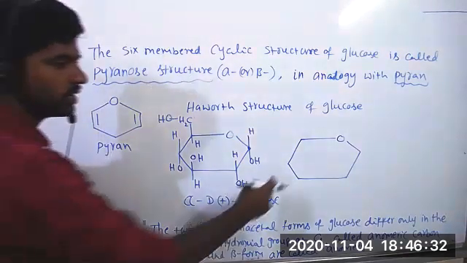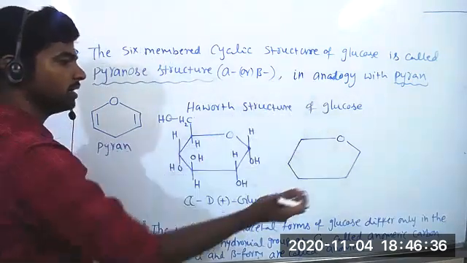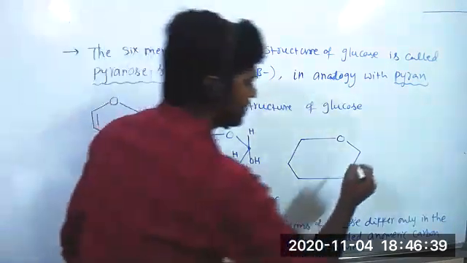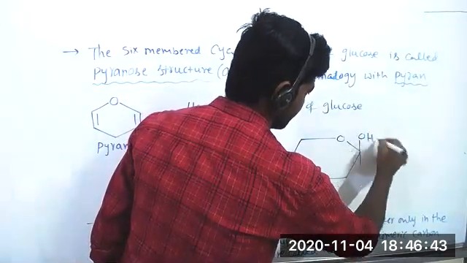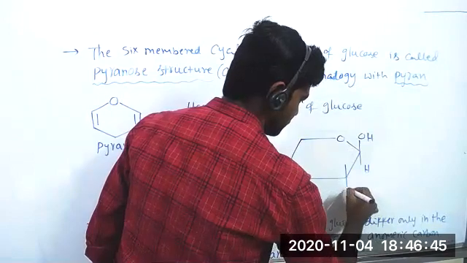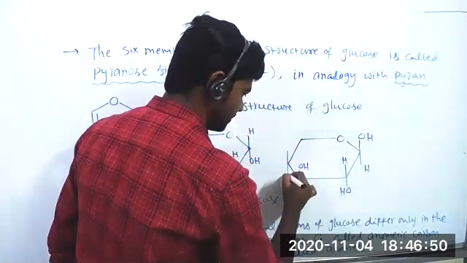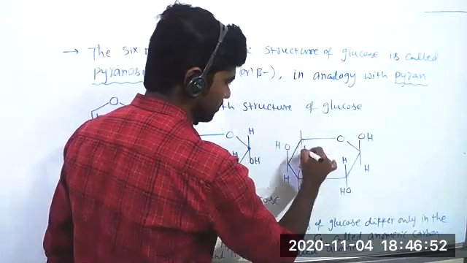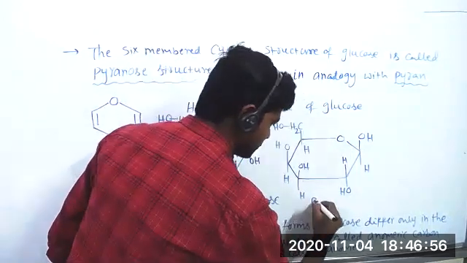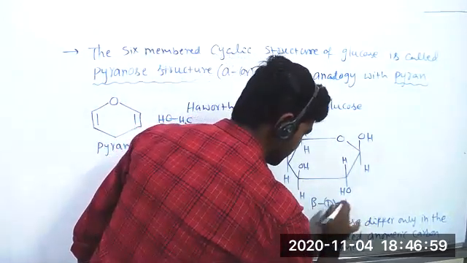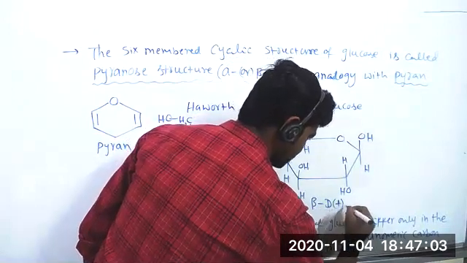In beta D glucose, just at the first carbon we change the configuration. OH is written up, hydrogen is written down. Everything else is the same. OH up, H down, OH, H, OH, H, H, OH, CH2OH. This is beta D plus glucose.